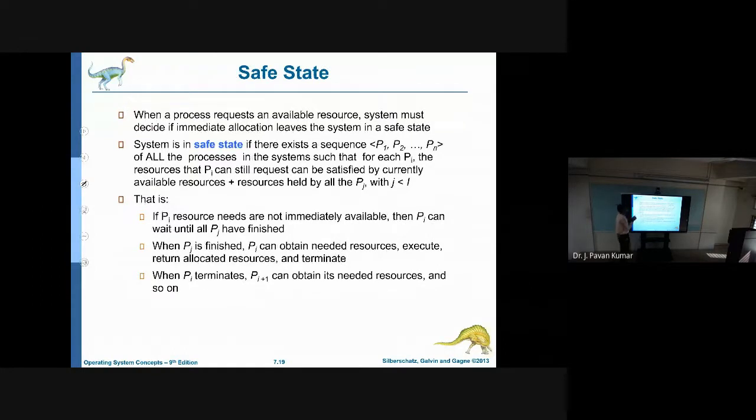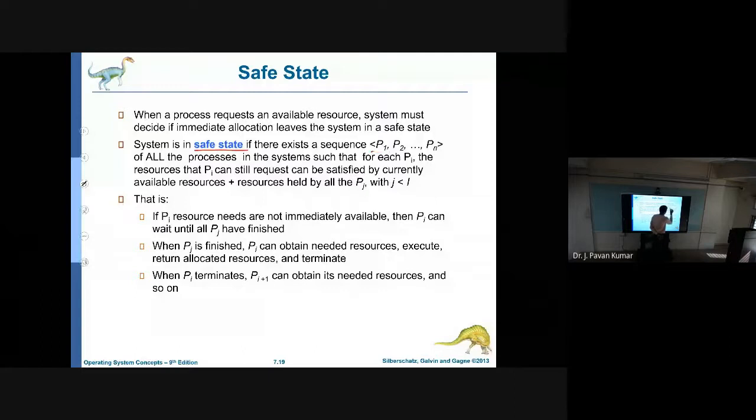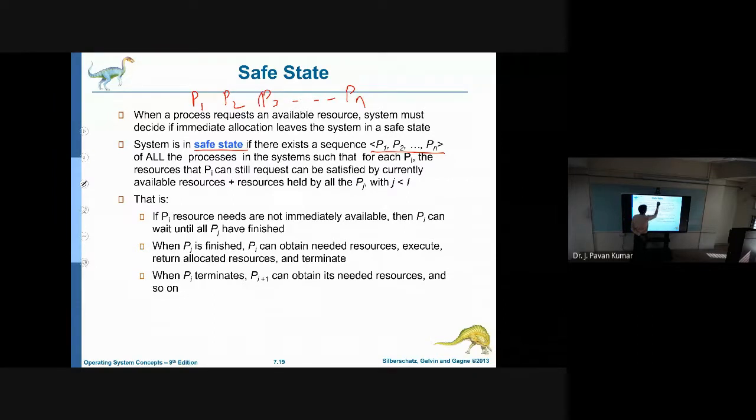And we have defined a state called safe state. Safe state is nothing but: if a sequence exists for a list of processes P1, P2, P3, up to Pn, such that P3 should not request the resources held by the earlier processes, the resources held by these cannot be requested by P3.